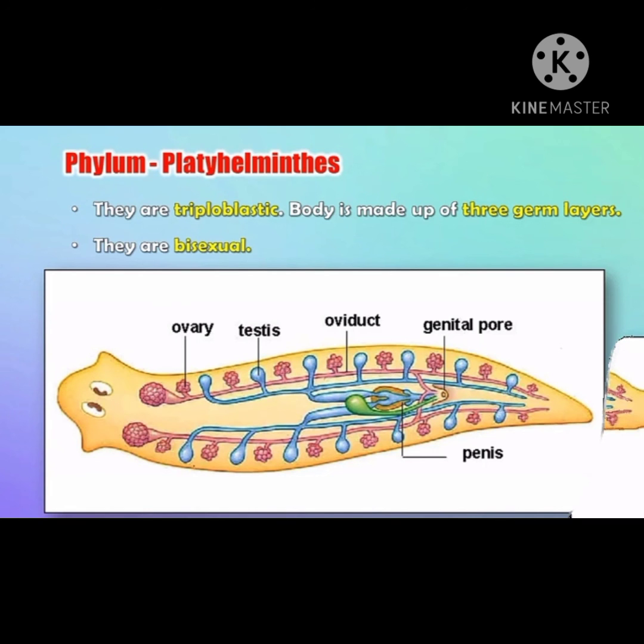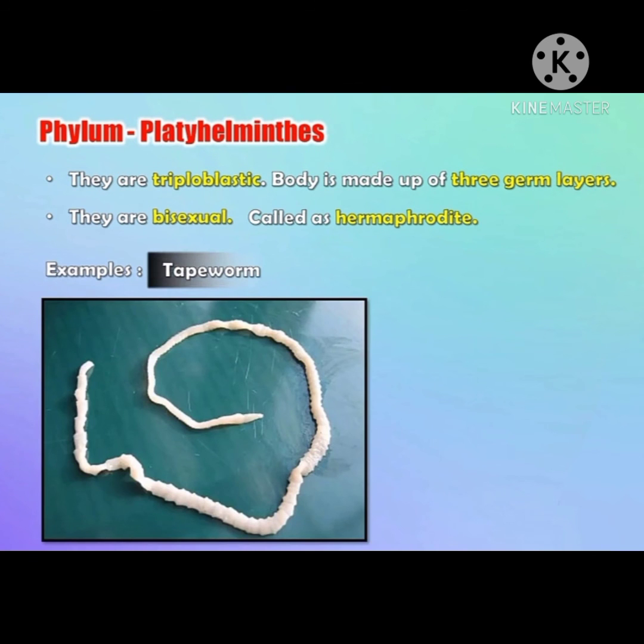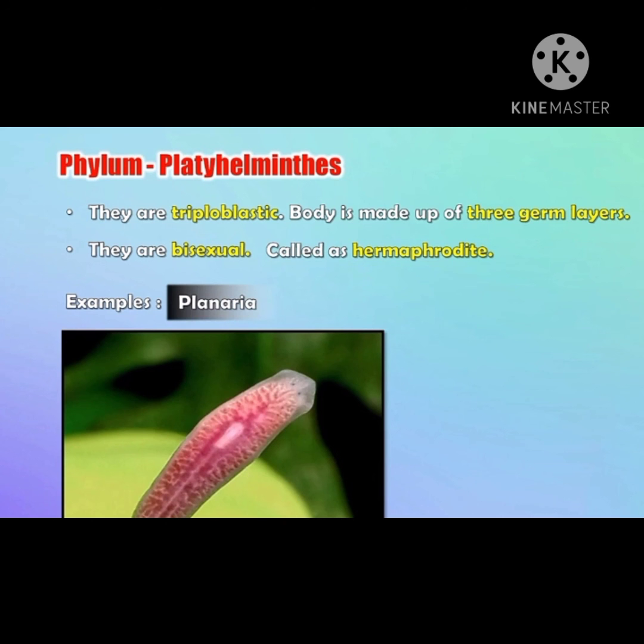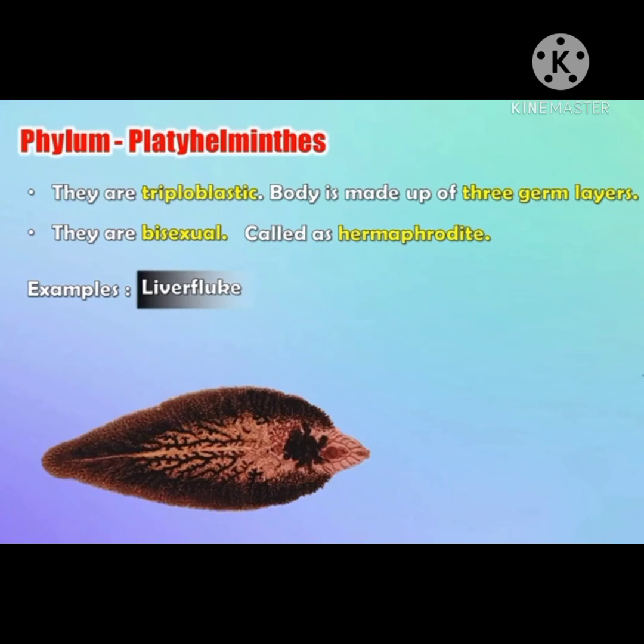It means both male and female gametes are found in the same organism, and they are also called hermaphrodite. Students, always remember Porifera, Cnidaria and Platyhelminthes, they all are hermaphrodite. Example, tapeworm. They are present in the intestine. Planaria, it is a free living organism. Liver fluke. During infection, it sticks on the liver and sucks the blood.